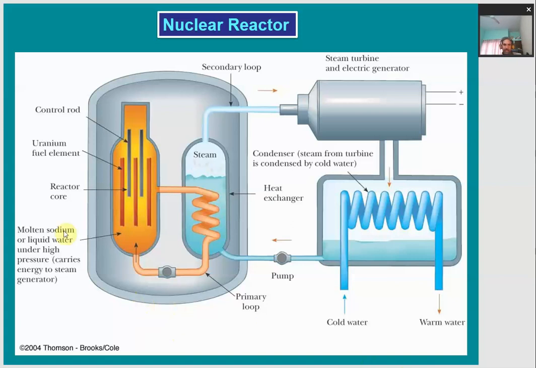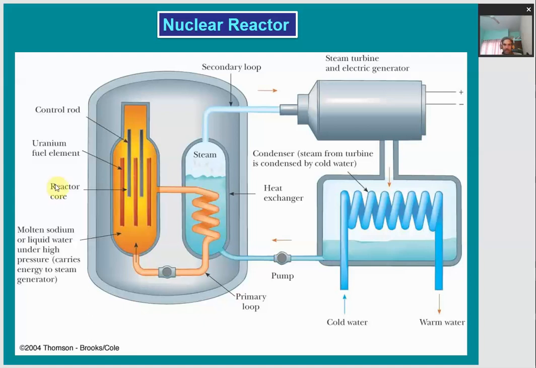There is a chamber made of thick concrete walls in which some fissionable material is placed, such as uranium fuel elements, indicated here in copper color. And in this chamber, in order to control the chain reaction produced, we have introduced cadmium rods. These cadmium rods just absorb the excess neutrons. They are used to control the chain reaction according to the desired level.